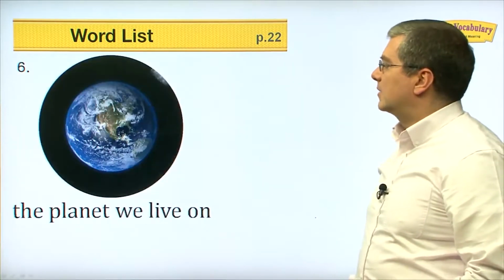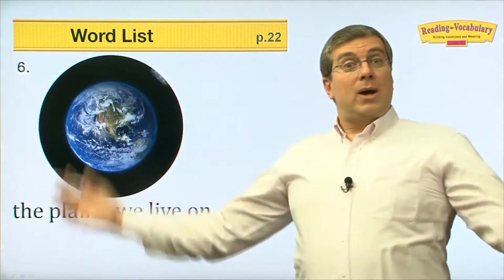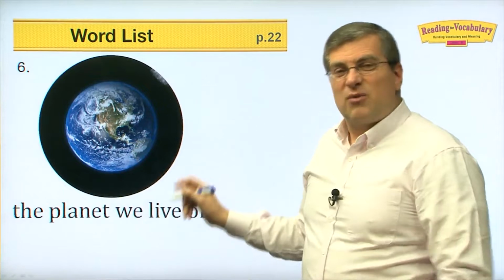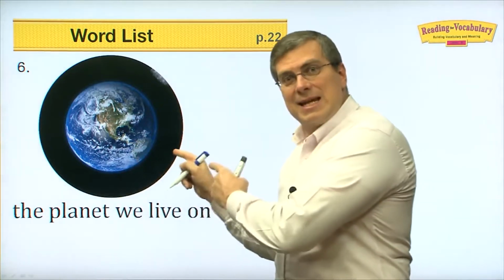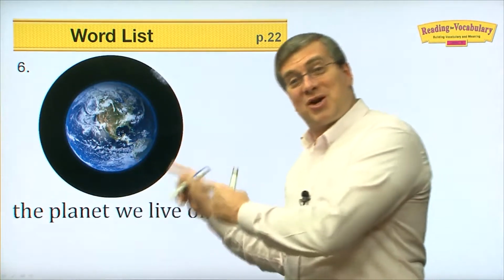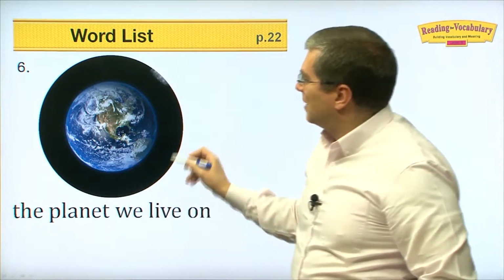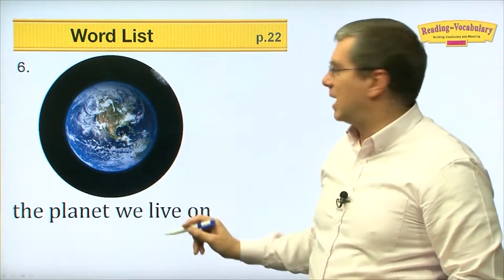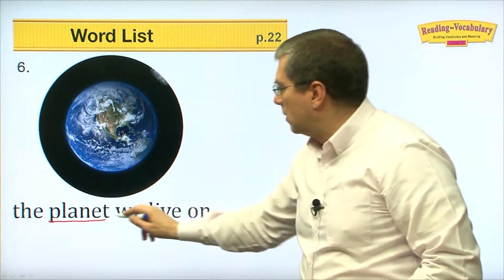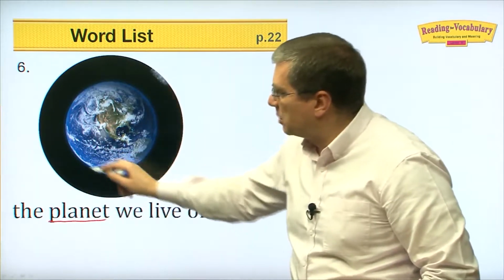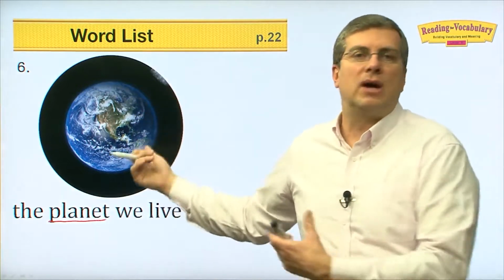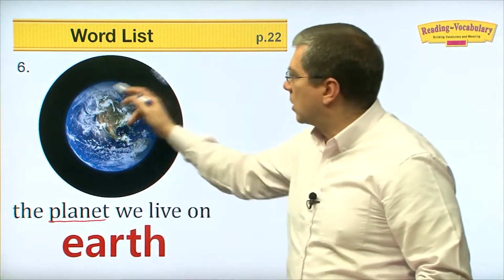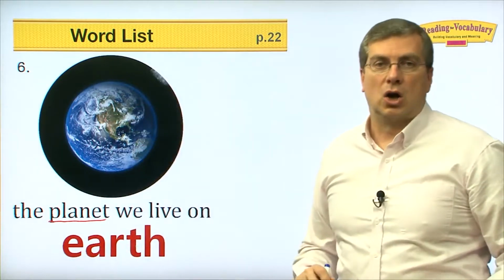Okay. Next one. Where do we all live? Do you know this picture? Have you seen this picture before? You've probably never actually seen this. You've just seen this picture, right? Because it would be very difficult to go outside. Only astronauts see this in real life. It's the planet we live on. What is this planet called? We all live on this planet. It's called Earth. It's Earth. So we live on Earth.